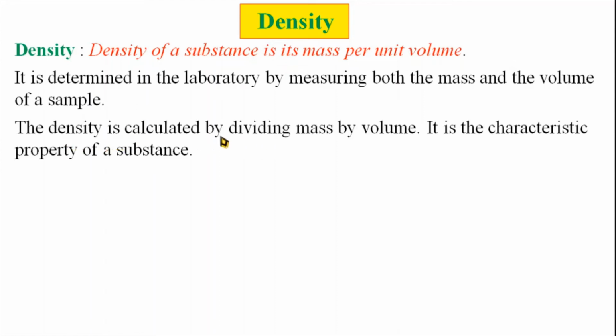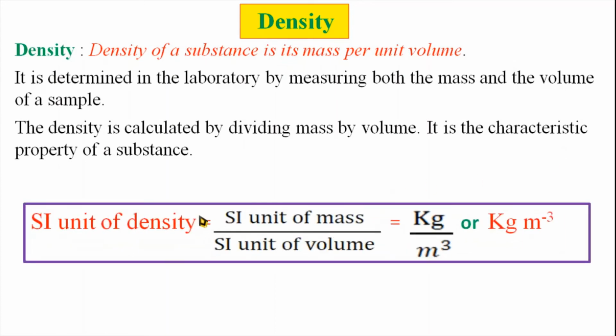Density is calculated by dividing mass by volume. It is a characteristic property of a substance. The SI unit of density is the SI unit of mass divided by the SI unit of volume. That is, the SI unit of mass is the kilogram and the SI unit of volume is the meter cube. So its SI unit is kilogram per meter cube.